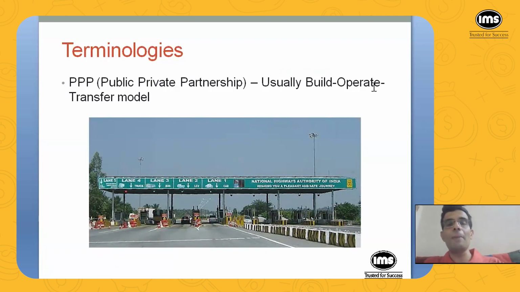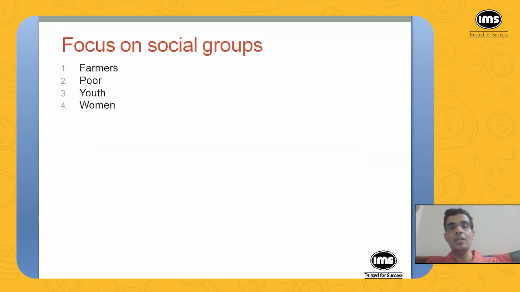So this is called public-private partnership, and usually the build, operate, and transfer model. So you build a highway, operate. That is, you collect toll over like 15 years or 20 years, whatever is the time period. And then after that period is over, then transfer the highway. And after that, it will become the property of the Government of India. So that is how it works. So this is called public-private partnership.